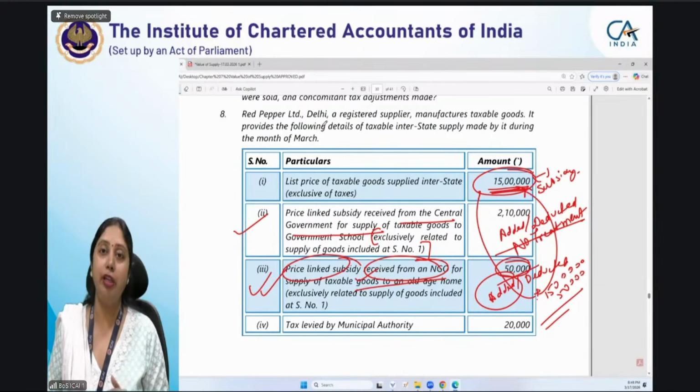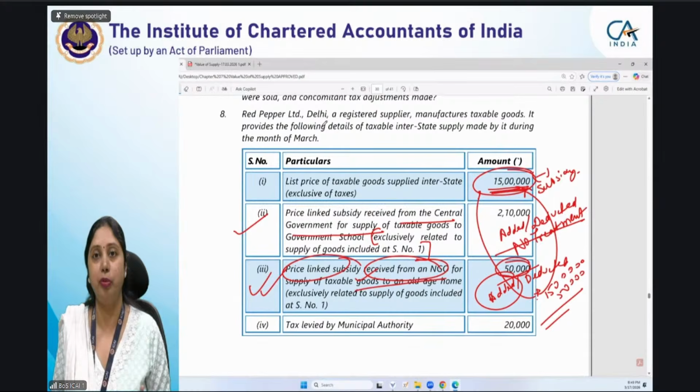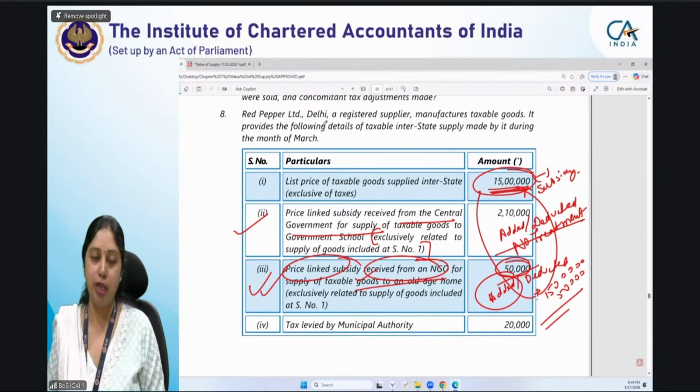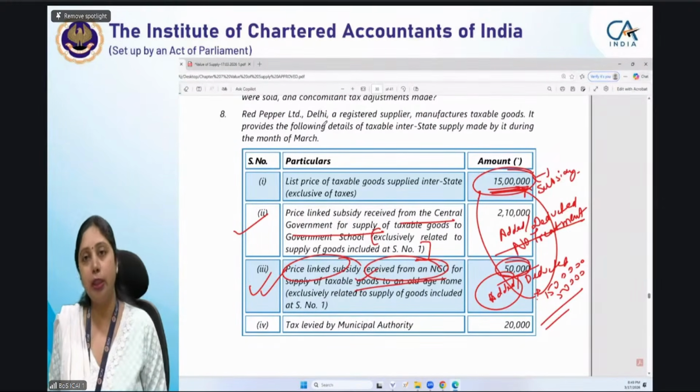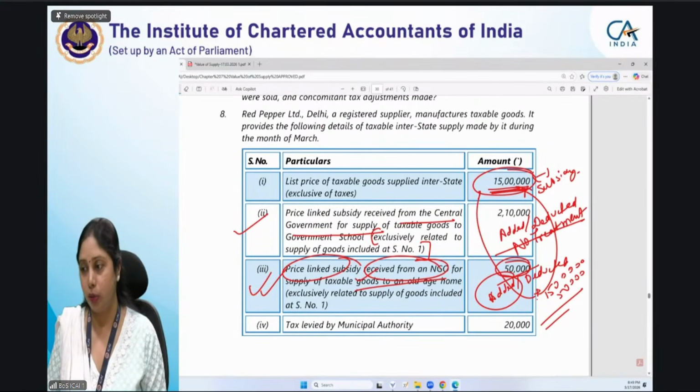Moreover, we'll try to have GST Titan quiz, but I will mention in the Telegram group beforehand. I will try to give it a day before, so tomorrow or day after tomorrow this quiz will be taken. During the class itself, I will try to take it. Maybe in the last 30 minutes or 45 minutes, we'll try to take the quiz.